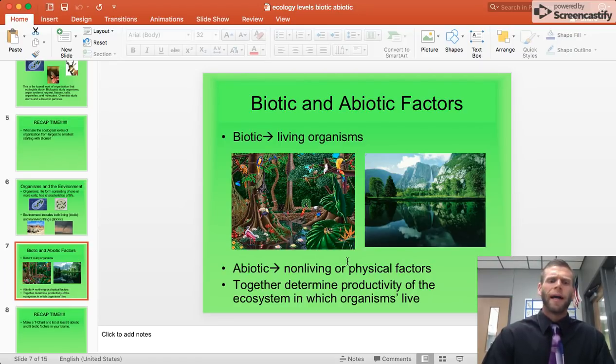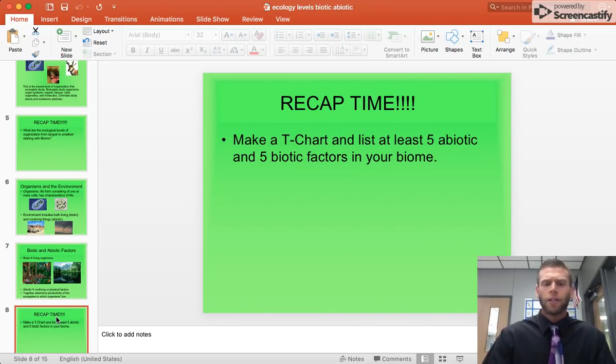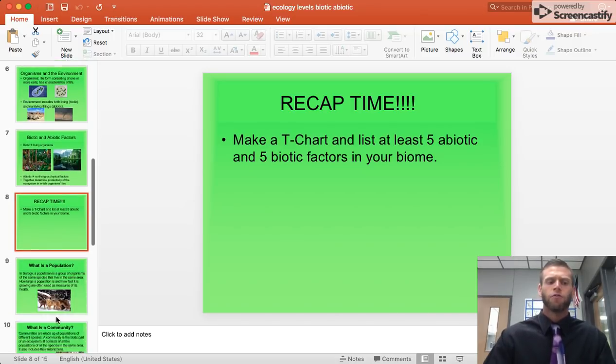So the more biotic factors or the more abiotic factors and how they interact could determine the success or downfall of the ecosystem. Again, recap time. For this one, just make a T-chart and list at least 5 abiotic and 5 biotic factors in your biome that you're working on in your project. So not just general ones.